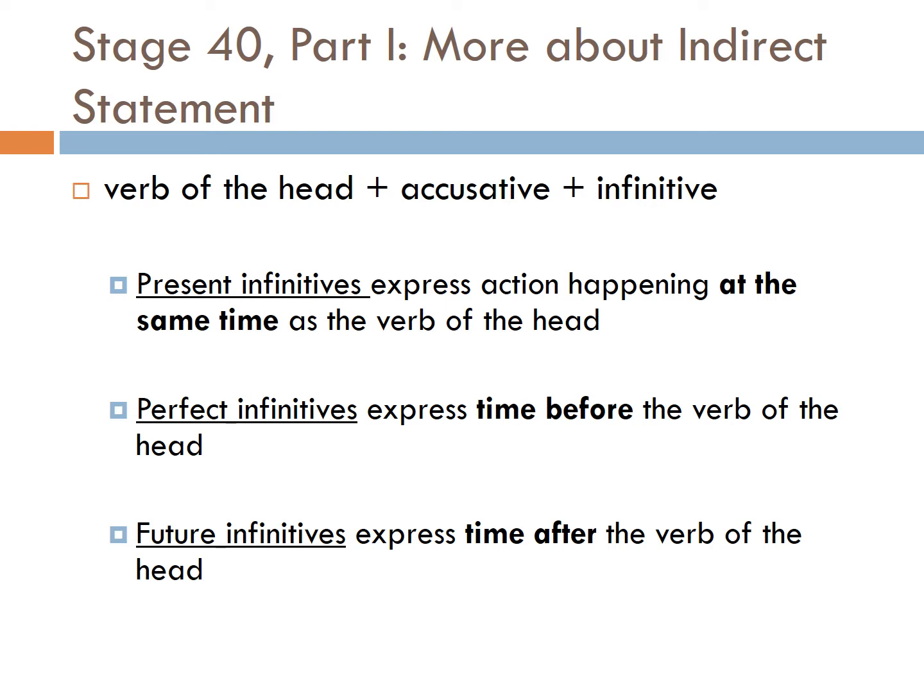Now, as a reminder about the tenses of the infinitive and what time they are expressing in relation to the main verb or the verb of the head, it's important to jot this down. So present infinitives express action happening at the same time as the verb of the head. Perfect infinitives express time before. That's pretty basic, right? Perfect tense, of course, is verbed. And then future tense, something that hasn't happened yet, expresses time after that of the main verb.